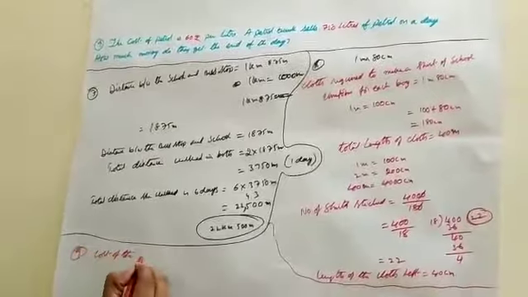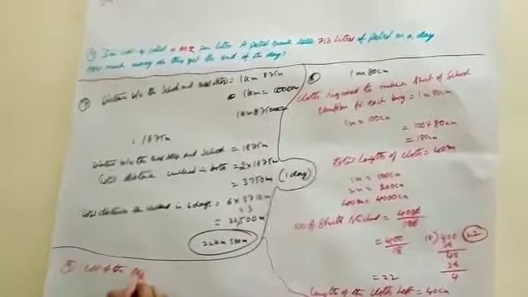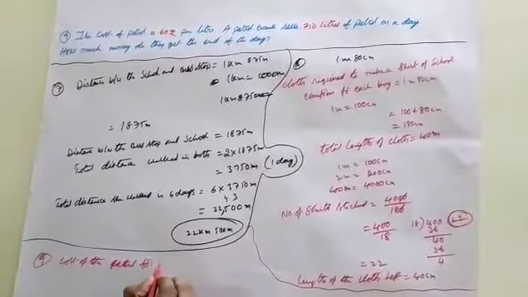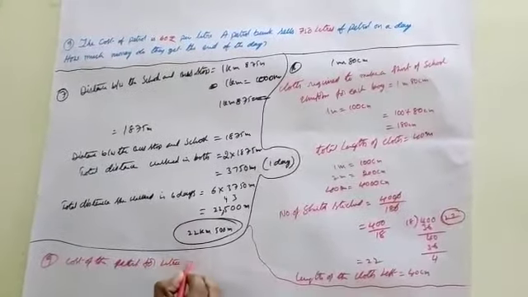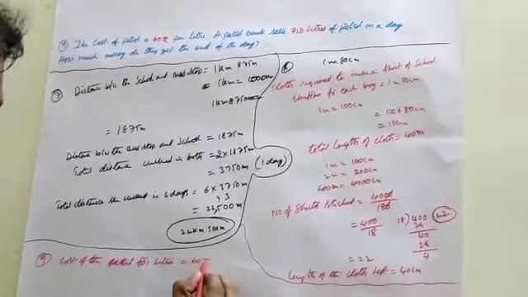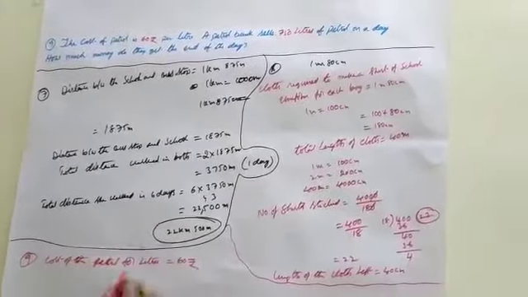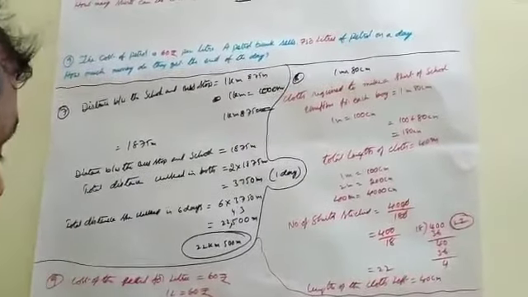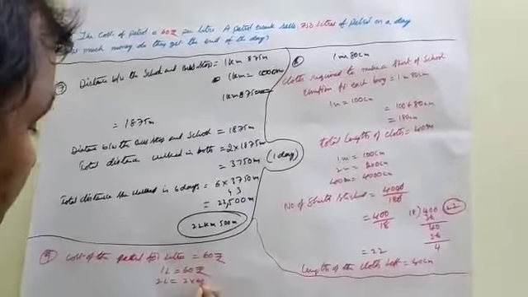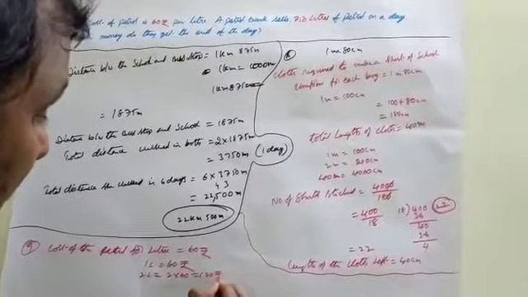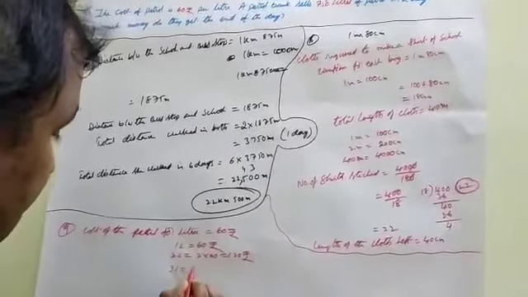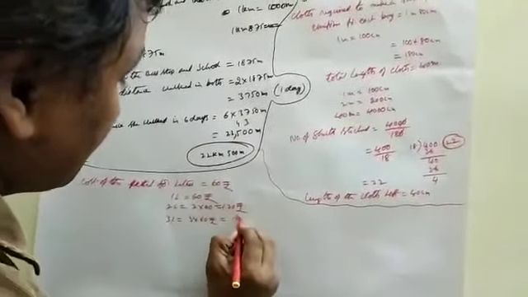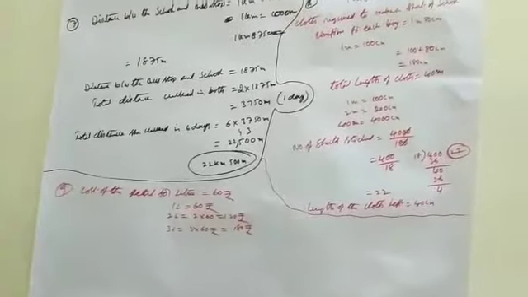Cost of the petrol per liter is equal to 60 rupees. That means 1 liter is equal to 60 rupees. Therefore, 2 liters is equal to 2 into 60, that is 120 rupees. 3 liters is equal to 3 into 60, that is 180 rupees.